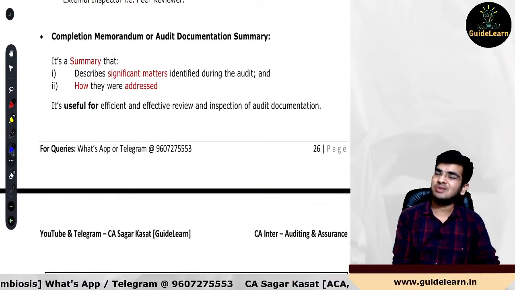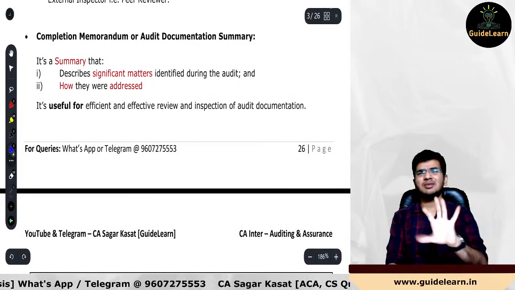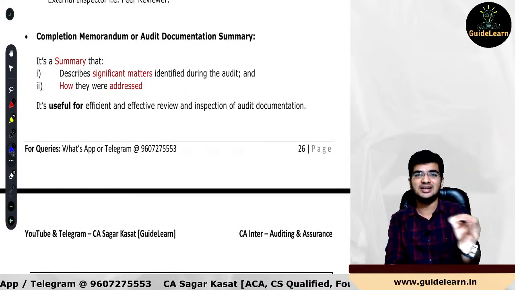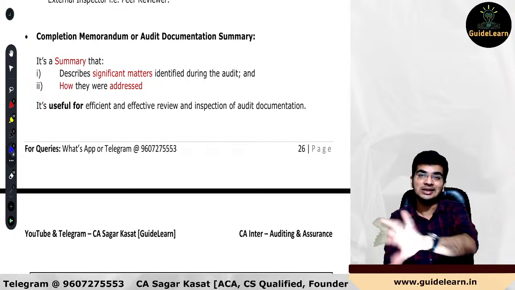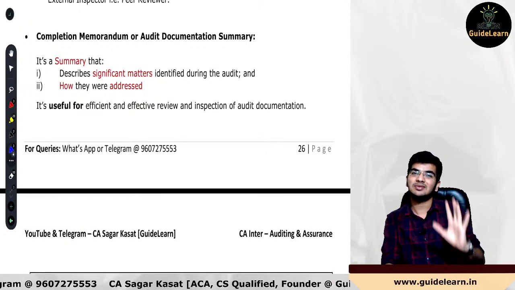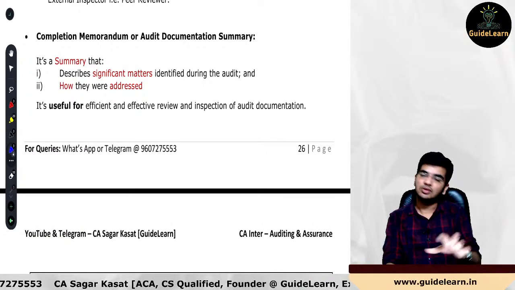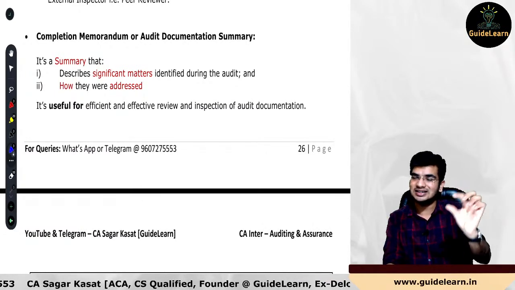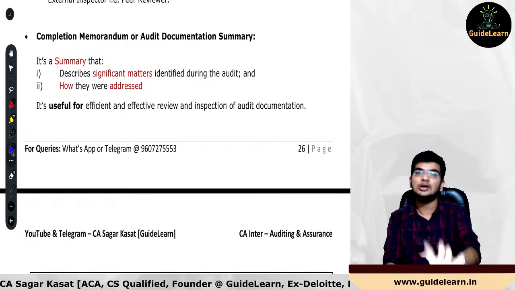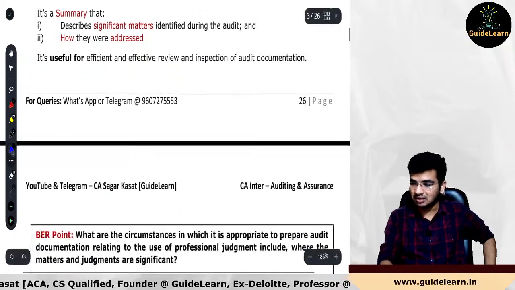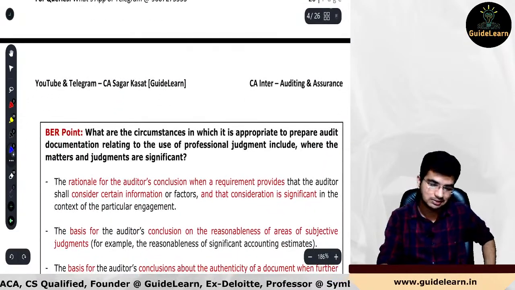What is the completion memo and audit documentation summary? It is nothing but two things: a summary of significant matters, whatever you have observed and identified during the audit, and the second thing, how you addressed those significant matters in the course of the audit. That is how you are going to describe and summarize in one document. That document is known as the completion memo, summary audit memorandum, or audit documentation summary.